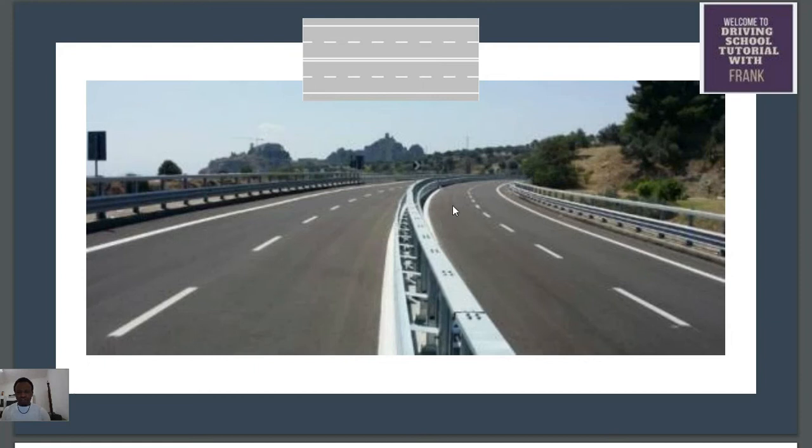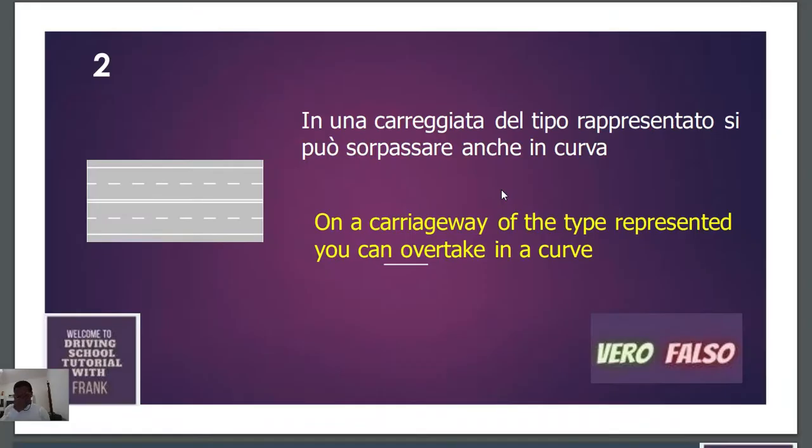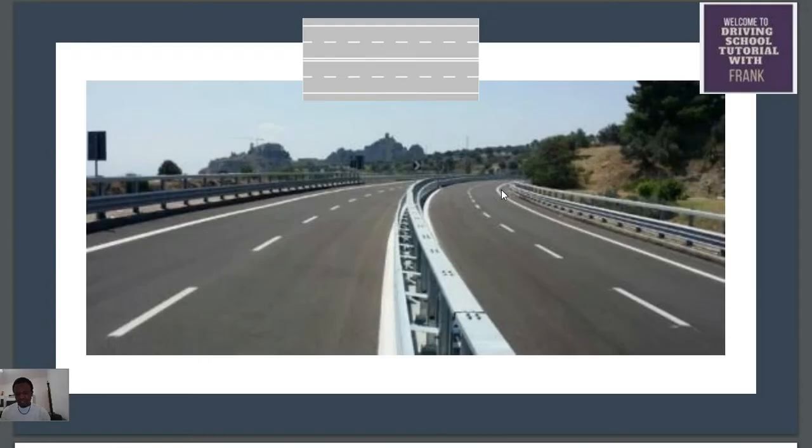Now, for this road, if you watch, from this white continuous line to this other white continuous line is one carriageway. And this one carriageway is a one-way carriageway, not a double-way carriageway, that is to say you have no vehicle coming in front of you, so you can overtake. So going to this question that says "in una carreggiata del tipo rappresentato si può sorpassare anche in curva," the answer is vero, you can overtake.